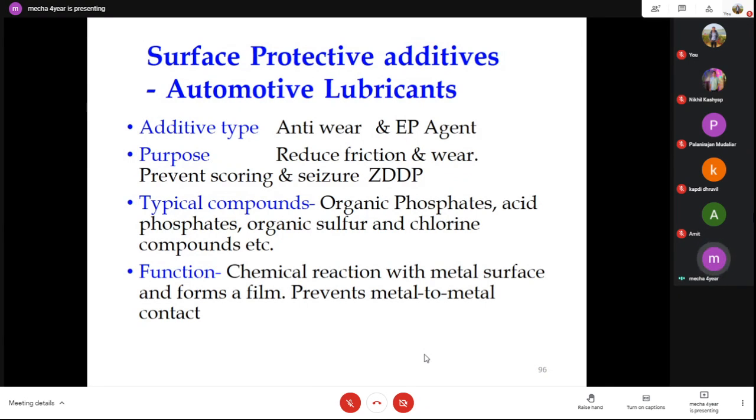Typical examples are organic phosphates, acid phosphates, and organic sulfur and chlorine compounds, etc. Organic phosphate chemically reacts with the metal surface to form a thin film, so it prevents direct metal to metal contact.